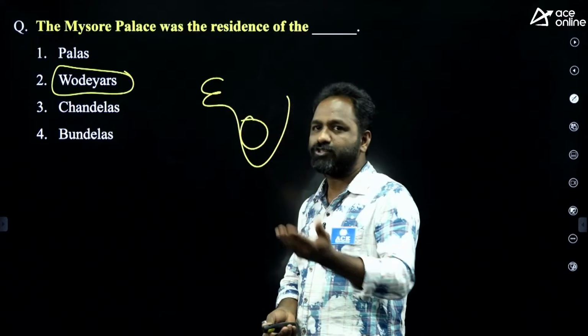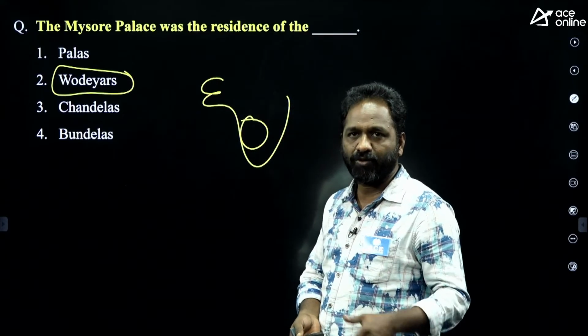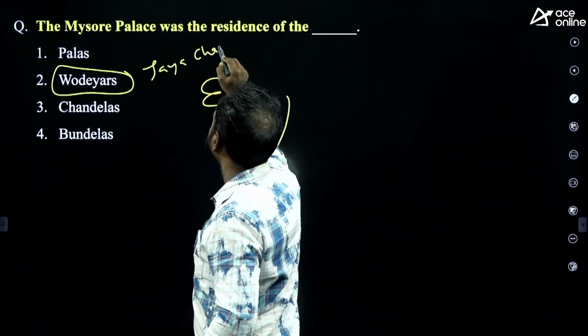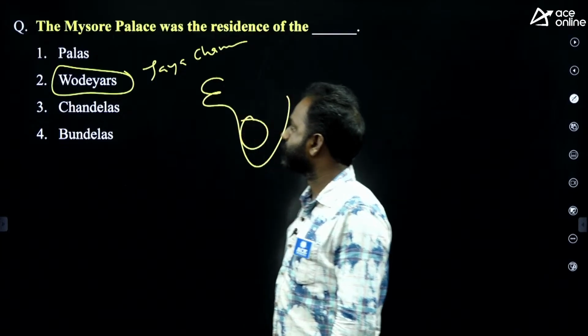So who was the last Wadiyar? 1947. Who was the last Wadiyar? Jaya Chamendra. Jaya Chamendra Wadiyar.